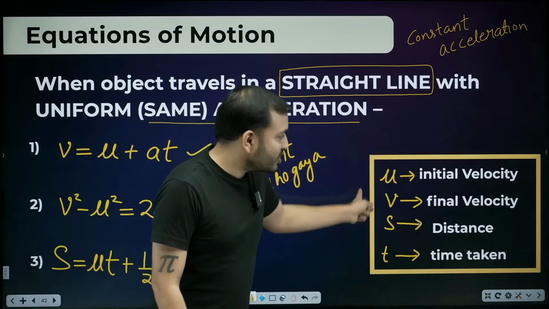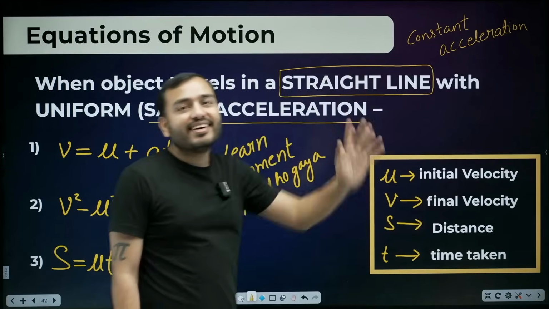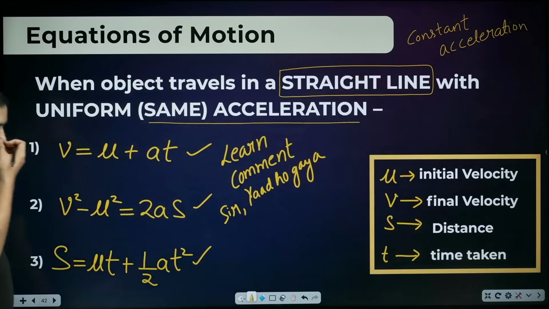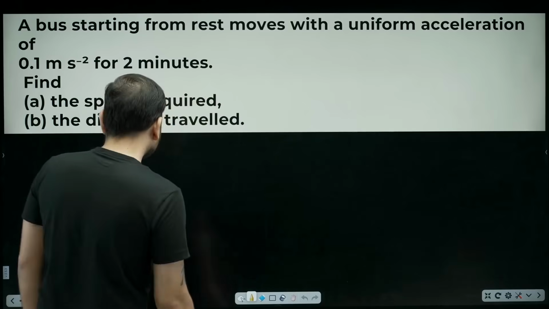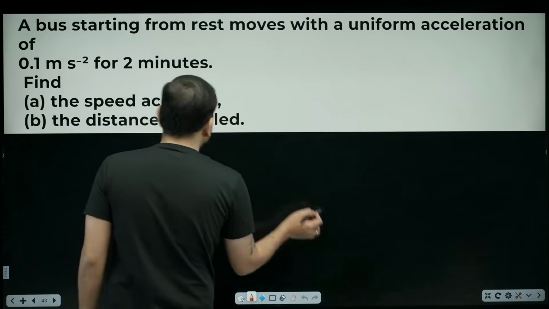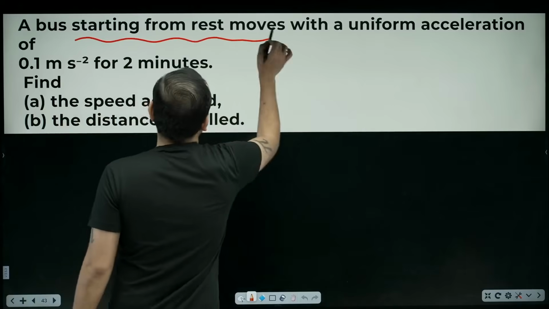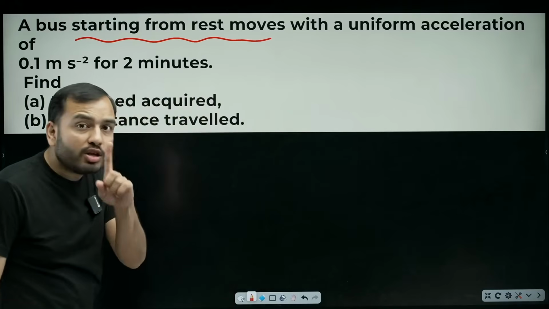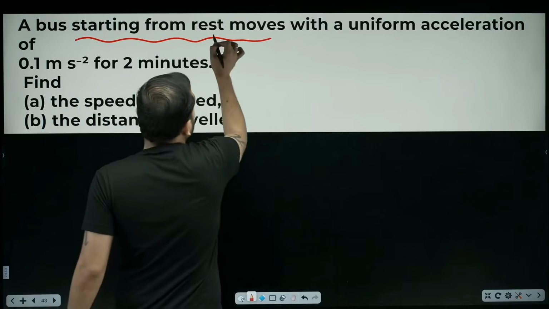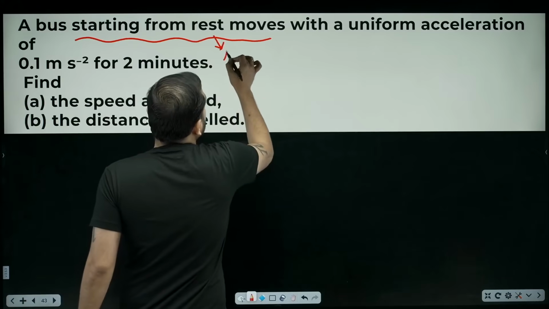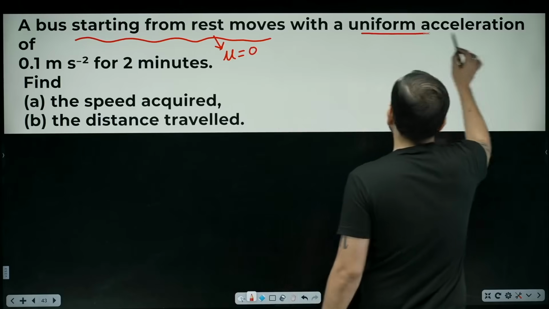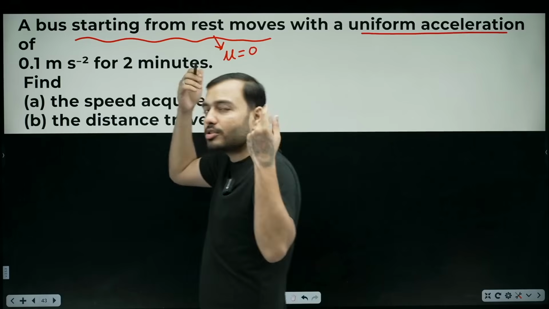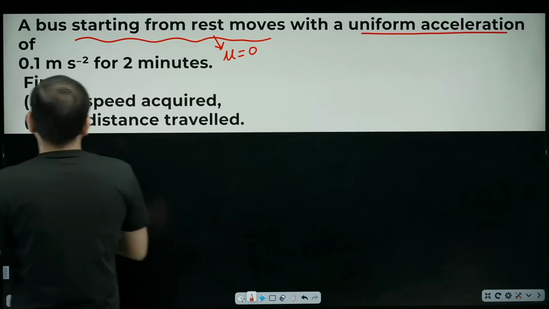So u is initial velocity, v is final velocity, s is distance and t is time taken. Okay? Clear? Good. Now let's do questions based on these formulas. A bus starting from rest. I already taught you this. Whenever it is written that something starts from rest, it means the initial velocity is 0. So u is 0. Moves with a uniform acceleration. They already wrote it themselves. That means you can apply the formula. Uniform acceleration is given, so go ahead and try the formula.